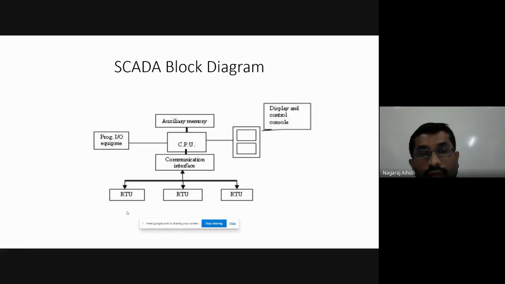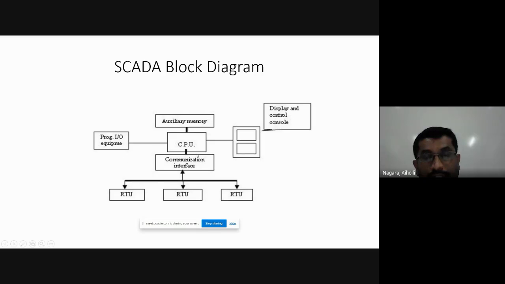As I mentioned in the overview, it consists of the CPU, the central processing unit, to process the information, to either manipulate, to transfer the data, or to perform addition, subtraction, multiplication, division. Then there is an auxiliary memory to store the programs. Whatever operation is being performed, that is stored in the memory block here.